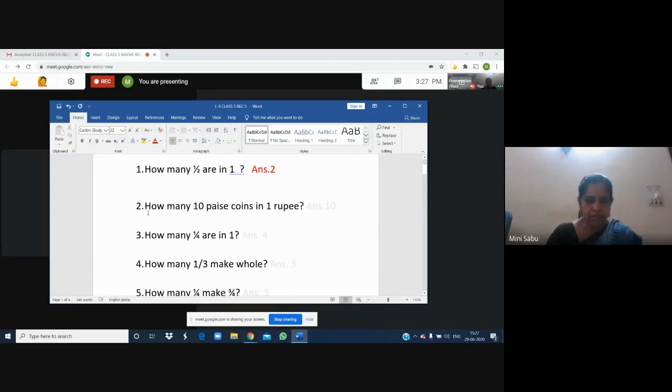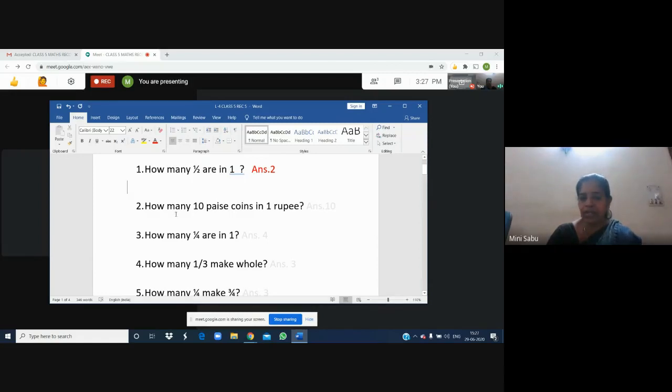Very good. You understood. How many 10 paise coins in 1 rupee? Suppose 1 rupee is there. In 1 rupee, how many 10 paise coins can you take? How many means number.